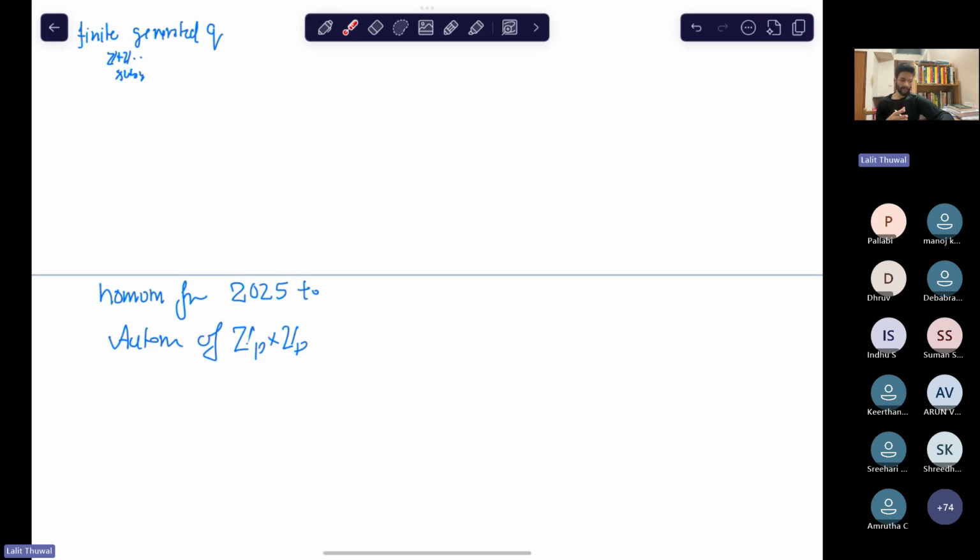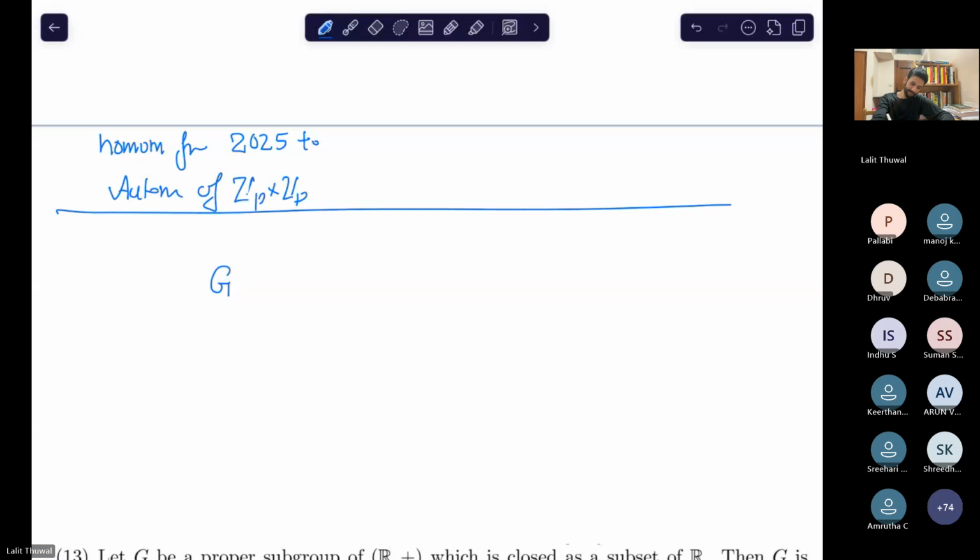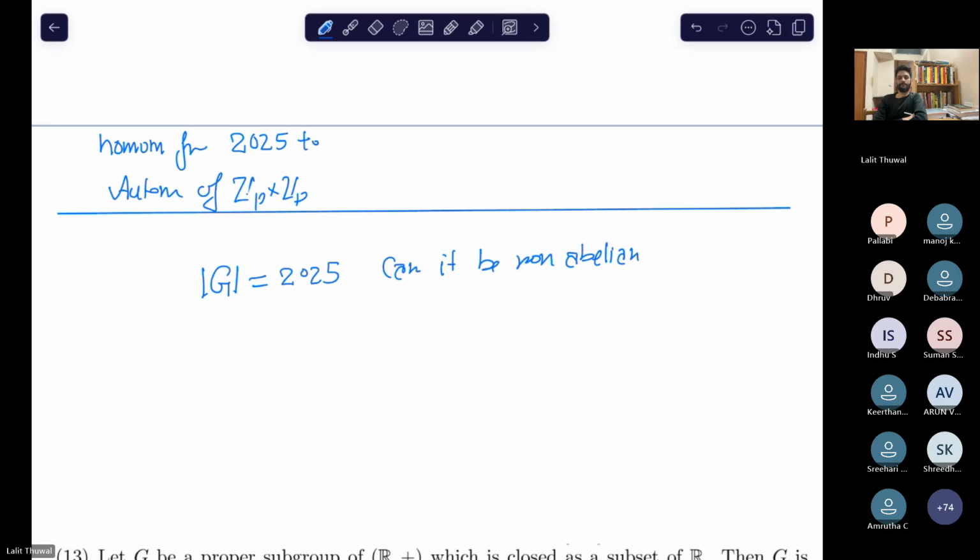Now some questions. Suppose G is a group of order 2025. Can it be non-abelian, or is it always abelian?